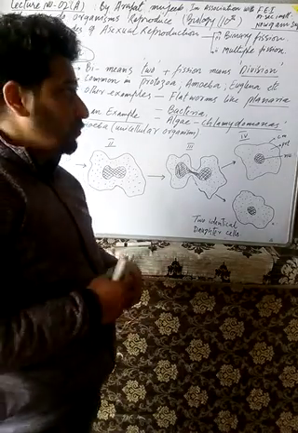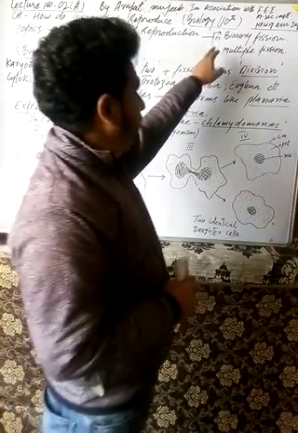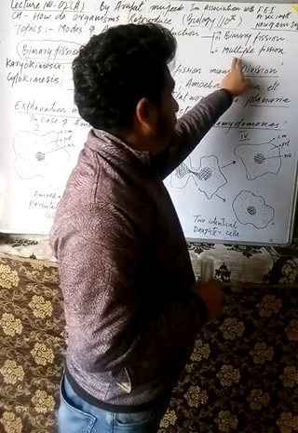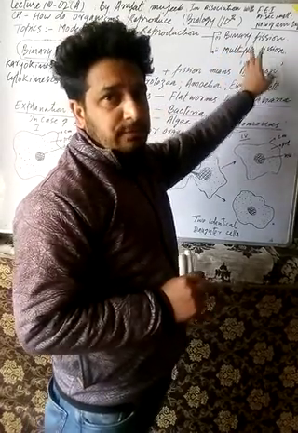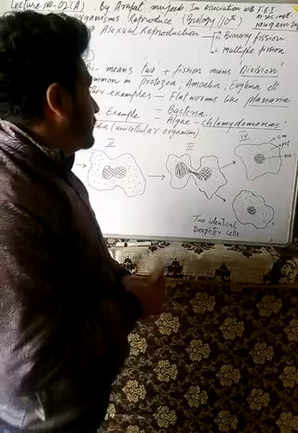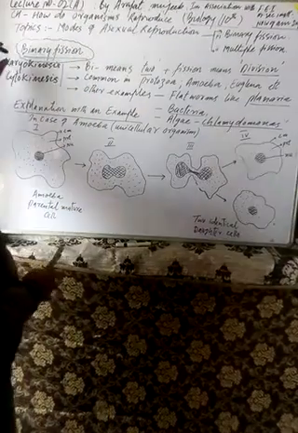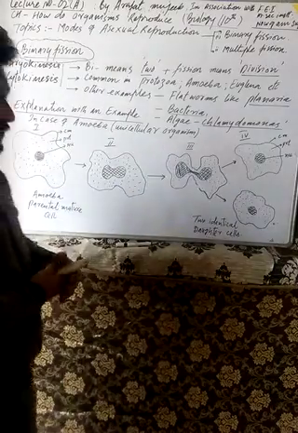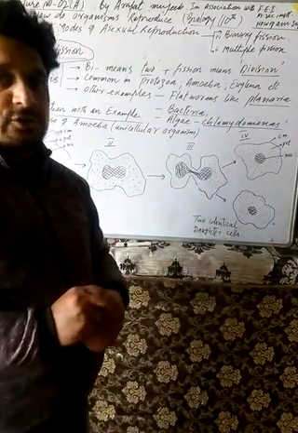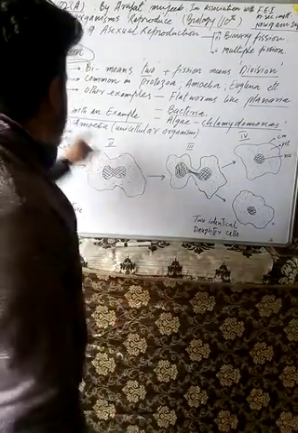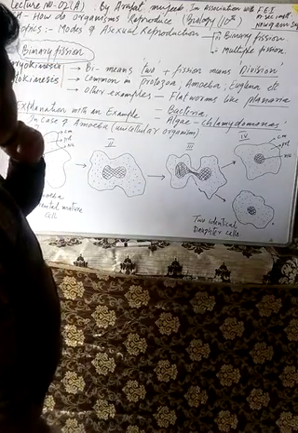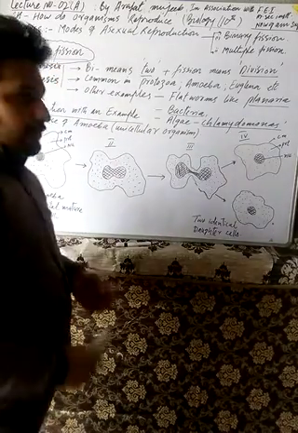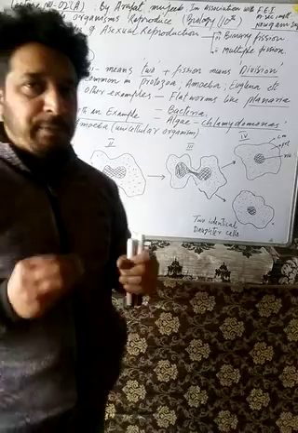Especially focus would be on binary fission, and second is the multiple fission. Binary fission and multiple fission. And now the specific content we are going to discuss in this asexual mode of reproduction is the binary fission. And what does the word binary mean?